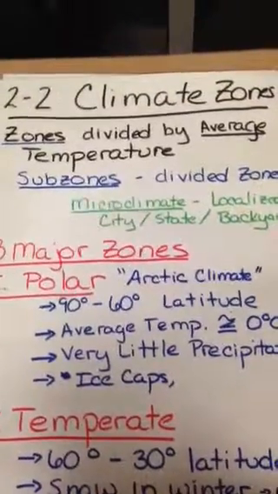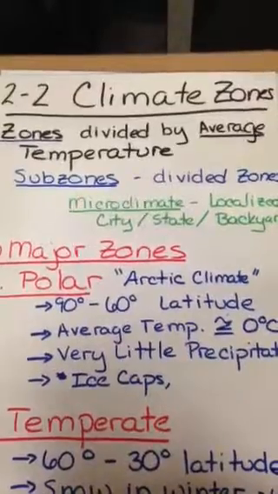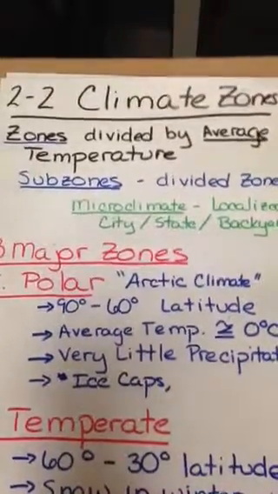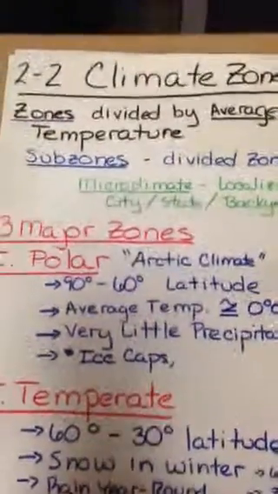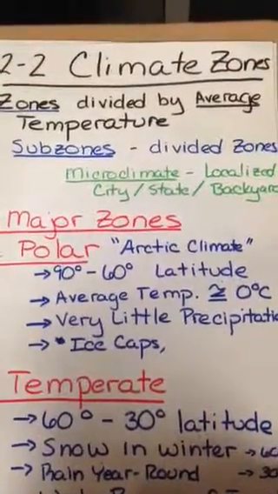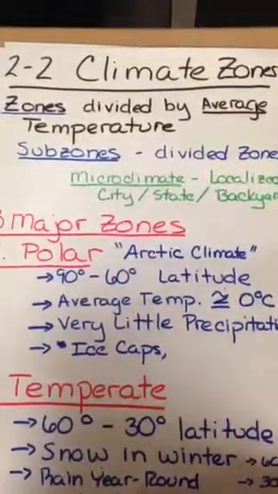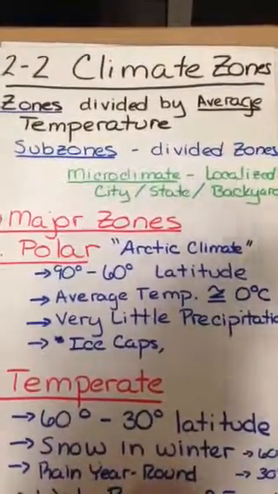So here is our 2-2 climate zones. And we've already been talking about climate and how that is determined by the average temperature and average precipitation in a region. Now we're going to talk about climate zones. And climate zones are divided by just their average temperature.